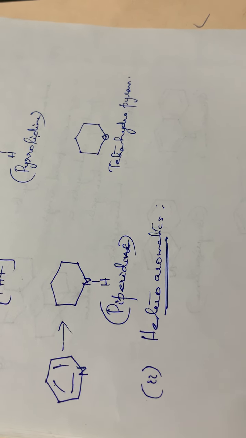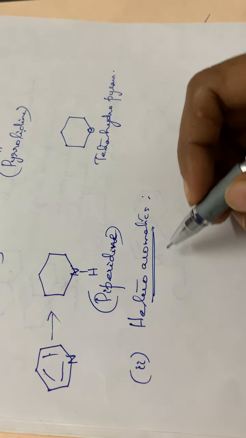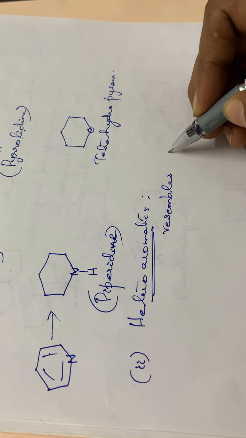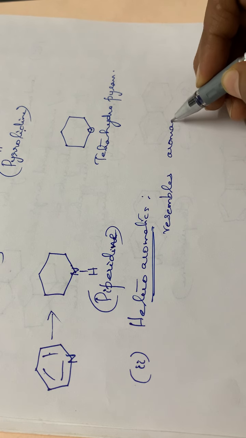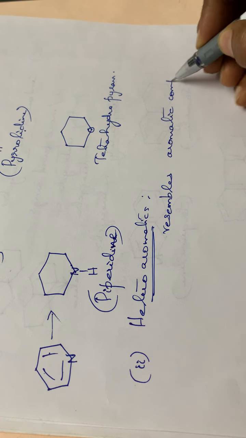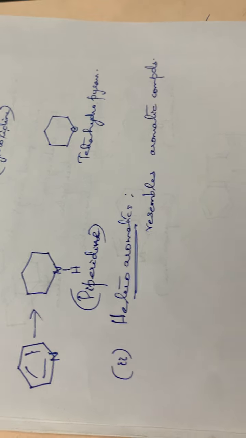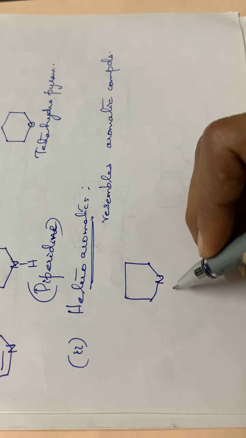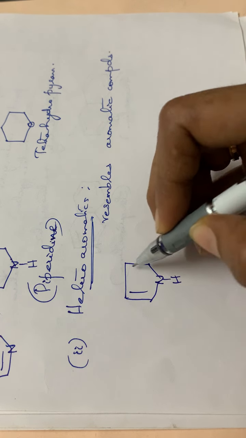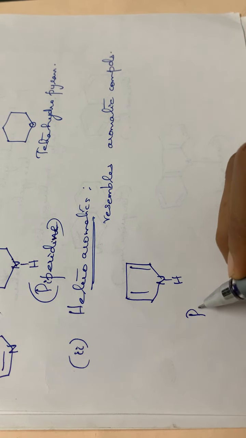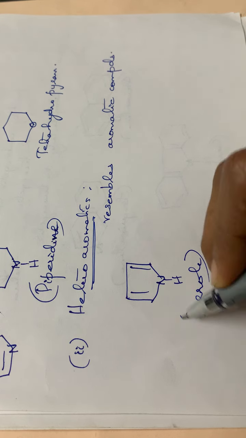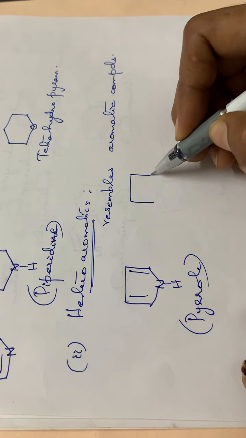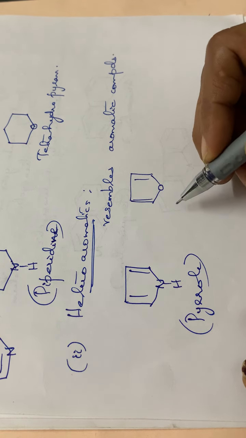Okay. So here heteroaromatics means these compounds will be resembling aromatic compounds. So example, what is this compound? This is pyrrole, isn't it? So this compound resembles an aromatic compound. It has alternate single and double bonds, isn't it? Then another example, that is furan, oxygen atom.